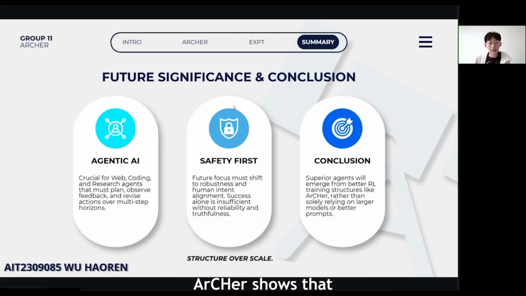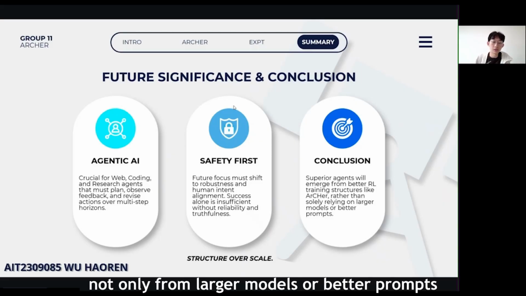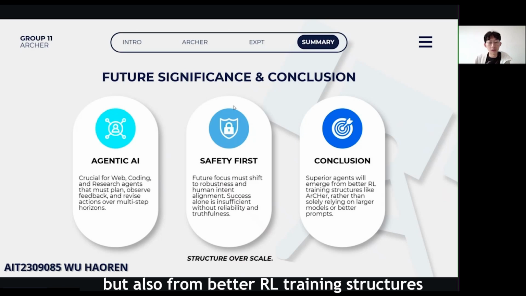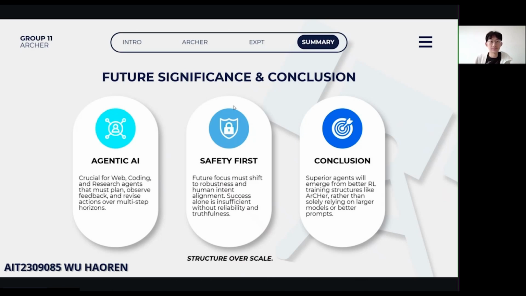Overall, Archer shows that better LLM agents may come not only from larger models or better prompts, but also from better RL training structures. Thank you.